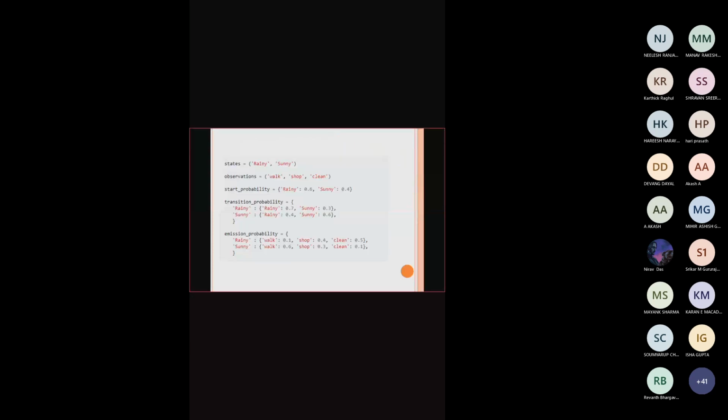So the two hidden states are rainy and sunny. Two hidden states are there. Only Bob will tell what his activity was. Now, Alice will predict. Alice will identify that unidentified data based upon the activity of Bob. So if you want to do this type of activity, you can make use of this hidden Markov model. First thing is what are all the states which are available.